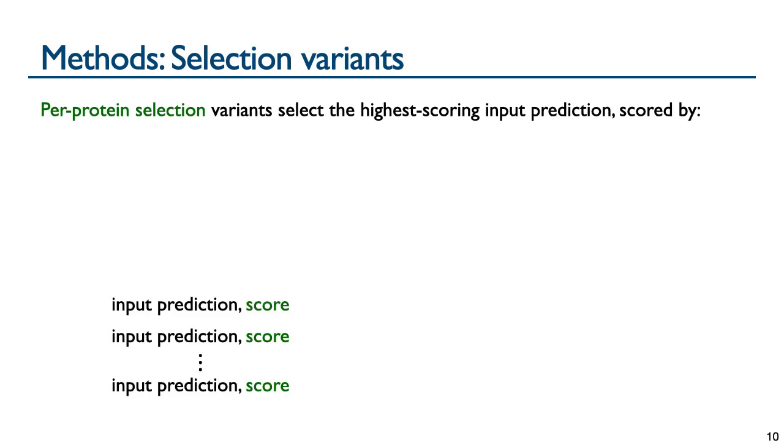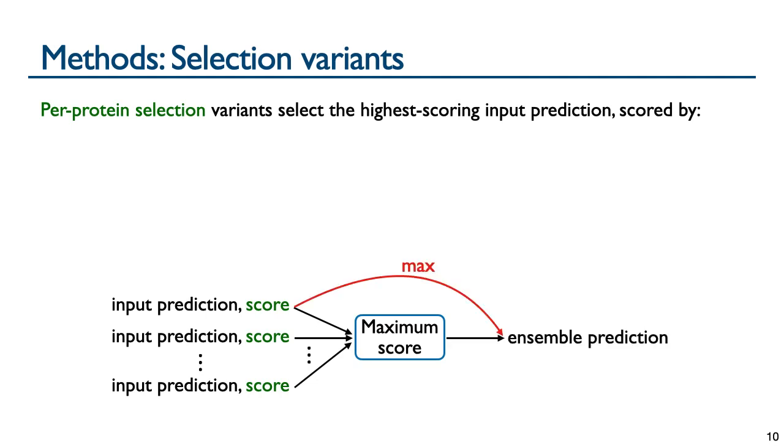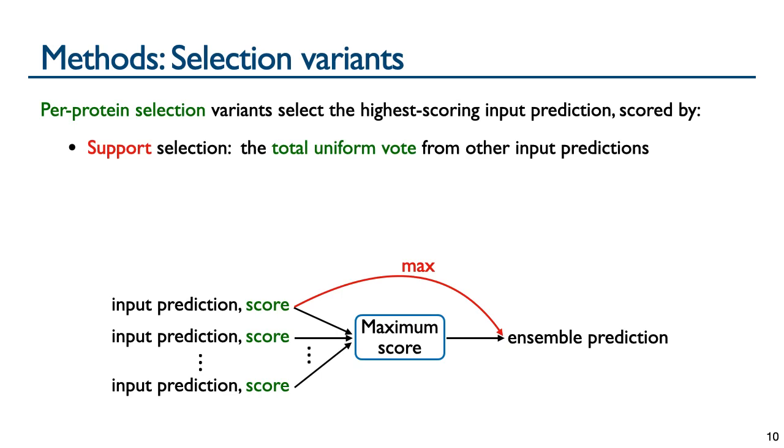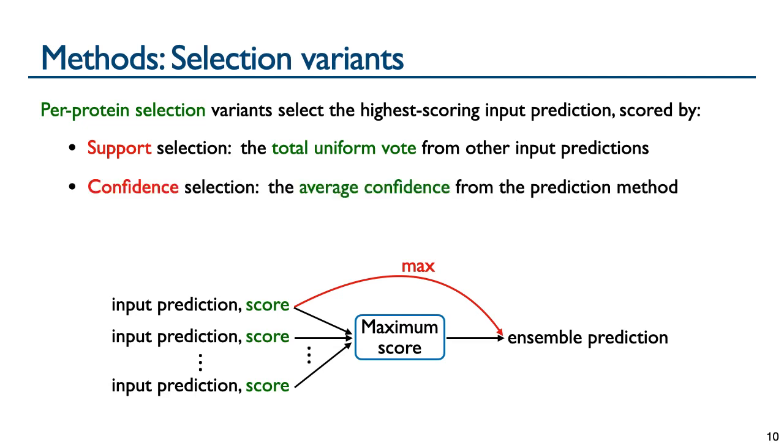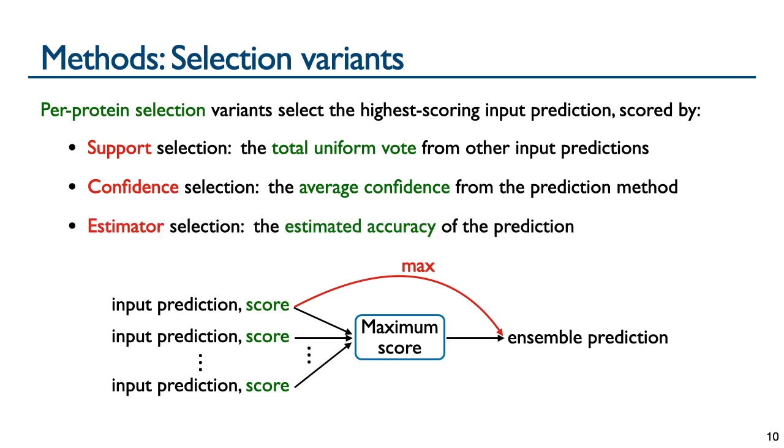On the other hand, per protein selection variants apply a scoring function to each input prediction and choose the one prediction over the entire protein that has the highest score, as seen below. In support selection, the score of the prediction is the total vote for its states from other input predictions using uniform voting. In confidence selection, the score is the confidence of the tool in its prediction, averaged across the protein. And in estimator selection, the score is the estimated accuracy of the tool's prediction under its estimator.